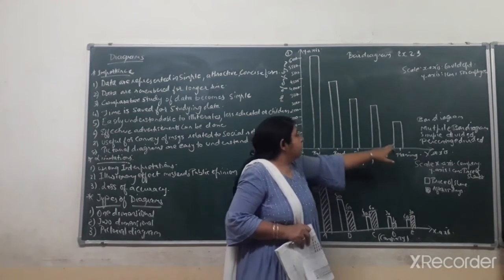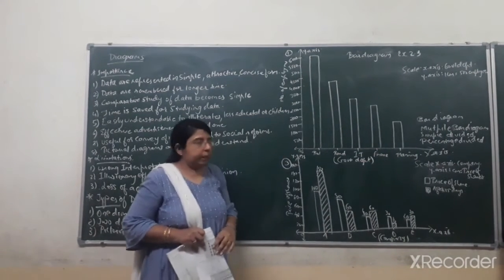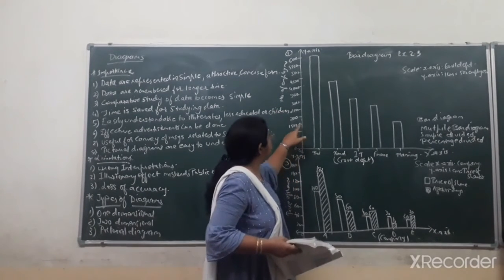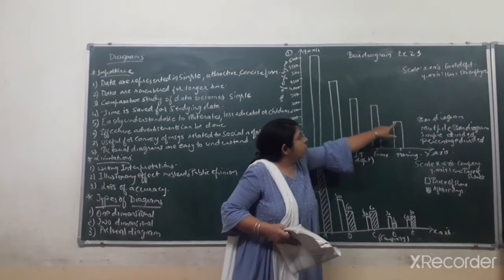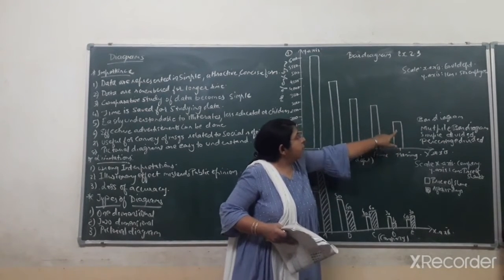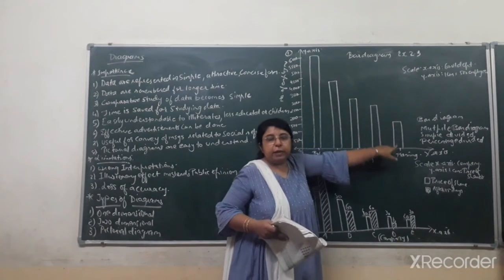and a bar is made over here. Then the last one is planning. In the case of planning, the number of employees given to you is 1500. So you can see I have drawn the y-axis value from here and made a bar diagram of 1500 in the case of planning.